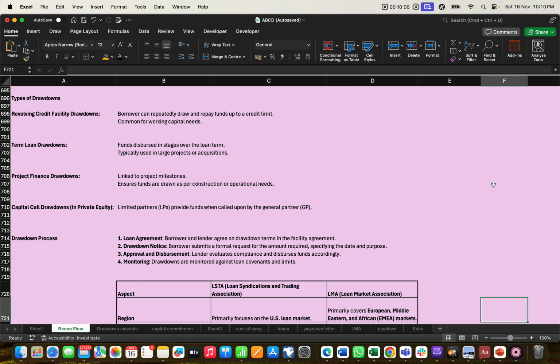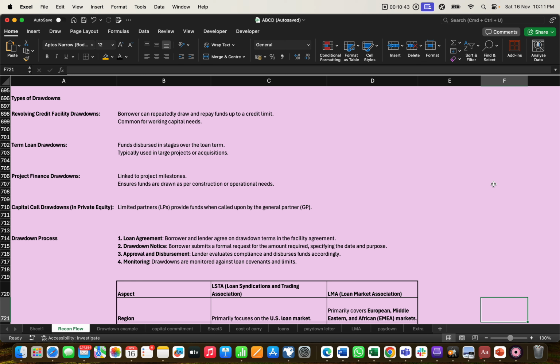For example, if he requires 1 crore, he can withdraw this amount per year, like 10 lakh, 15 lakh, 5 lakh or something. So it's a long-run drawdown. Sometimes it is project finance also. According to the project, whether it is construction or operational, that type of drawdown is also available in loan syndication types, so we can amend as per that.